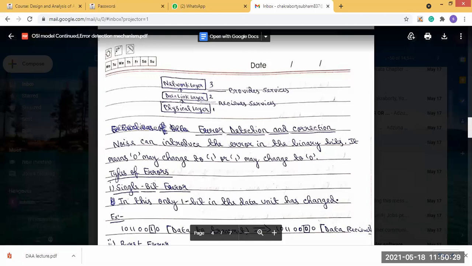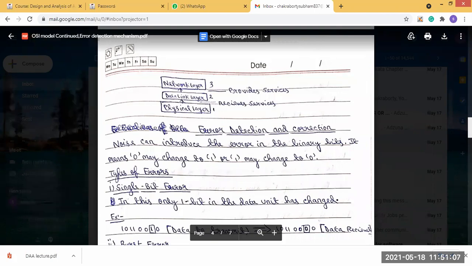Through this noise, the binary bits get changed, meaning a 0 is changed to 1 and a 1 is changed to 0. So this is the error, that during transmission from sender to receiver, the message is passed as a bit stream.